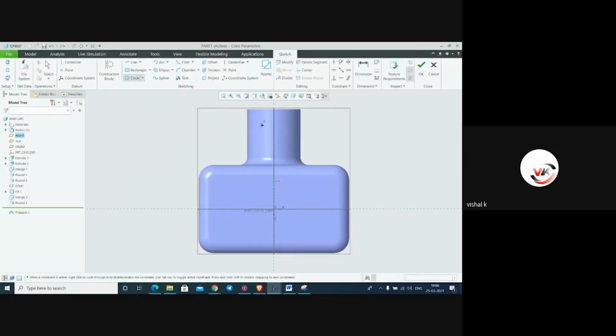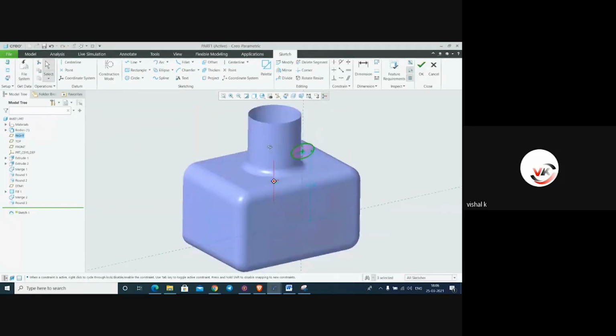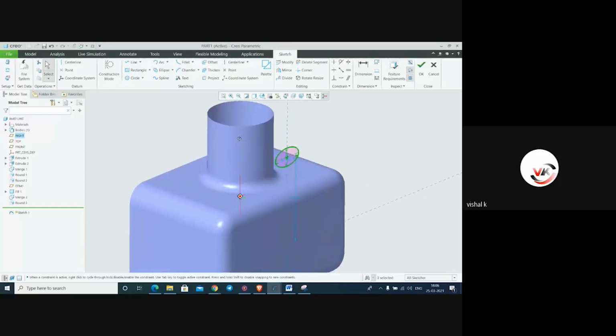Here I will make one simple circle or ellipse. Simple circle I have made. Again, what I need, I have to project this onto this surface.